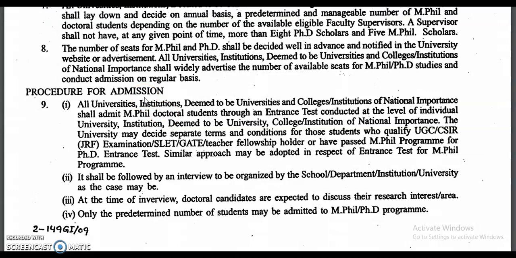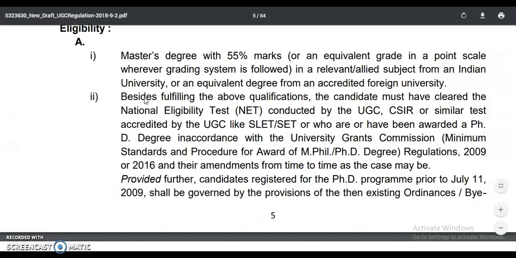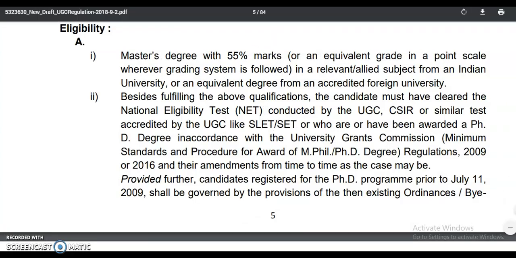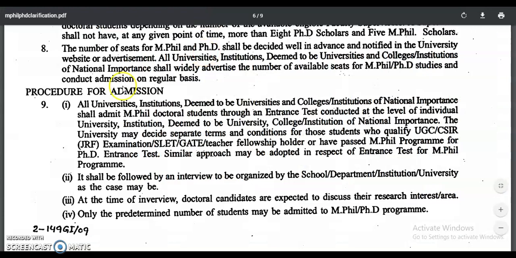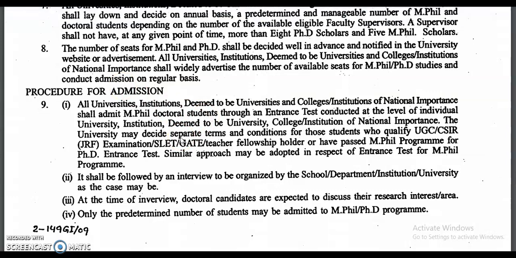what we can decide is that UGC NET qualification is much more preferable for getting PhD admission compared with assistant professor recruitment. Why? Because in assistant professor recruitment, the PhD candidates will dominate the UGC NET qualified candidates, but in admission to the PhD programs, the UGC NET or CSIR NET candidates will definitely dominate the non-UGC or CSIR NET candidates.